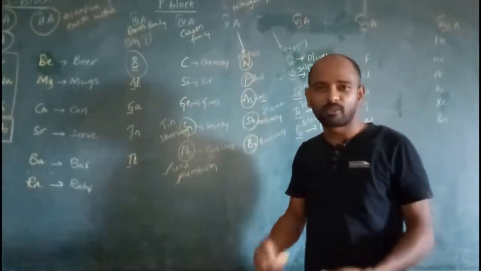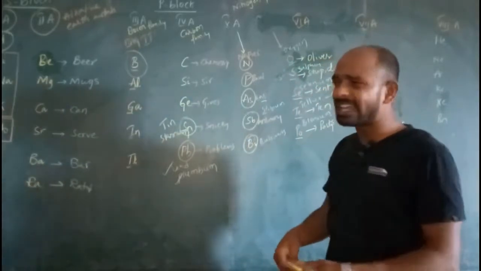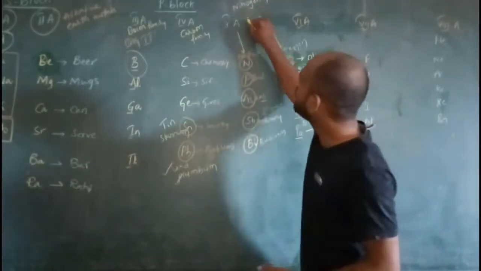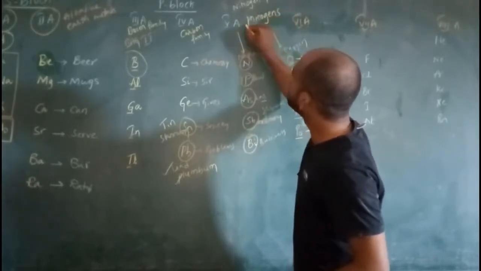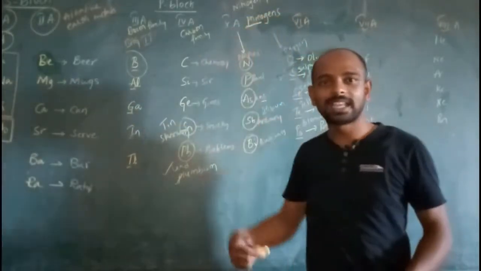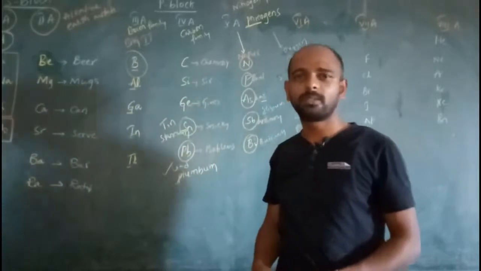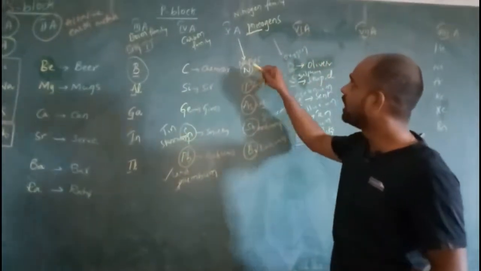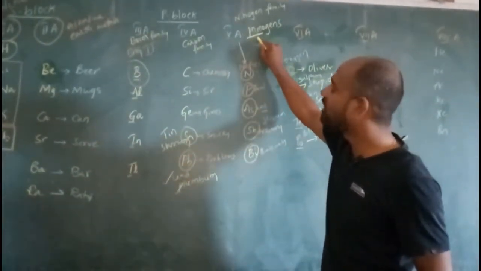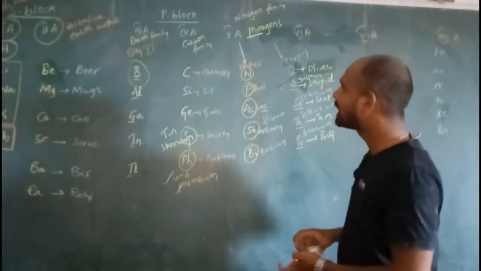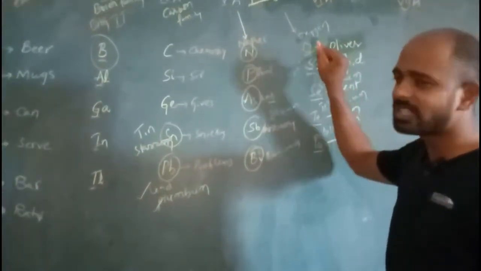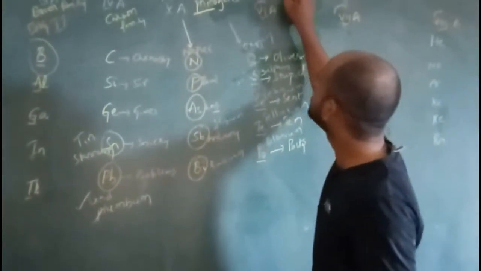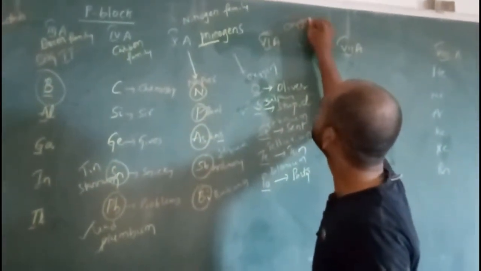They cause suffocation, they create suffocation, hence they are called pnicogens. Pnico means suffocation, gen means creation or formation. So they create suffocation, hence the 5A group elements are called pnicogens. Okay, and coming to the 6A group elements, the first element is oxygen, hence this family can be called oxygen family.